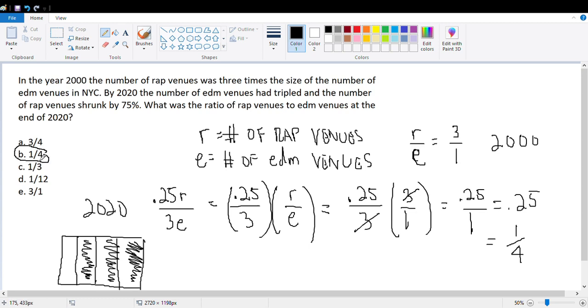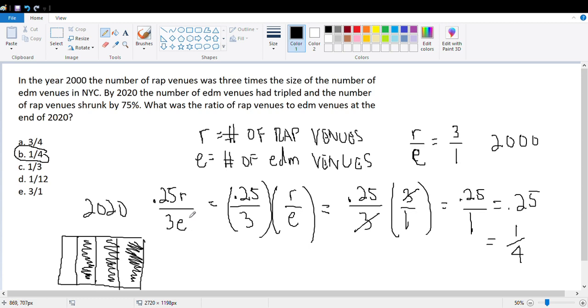Notice that I started off my initial ratio in 2000 being R over E. Why? Because that's the ratio that I was trying to find for 2020. So you want to keep it concise. We want to use the information given for 2000 to help us find the information for 2020. So I keep it concise with rap venues over EDM venues.